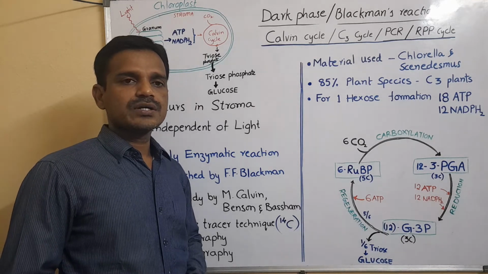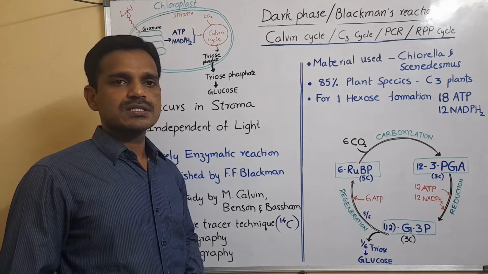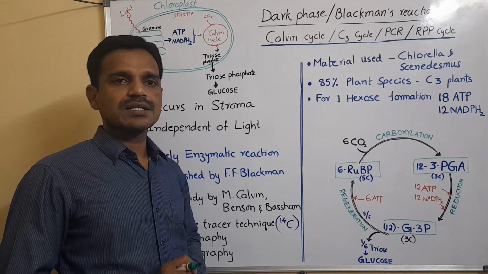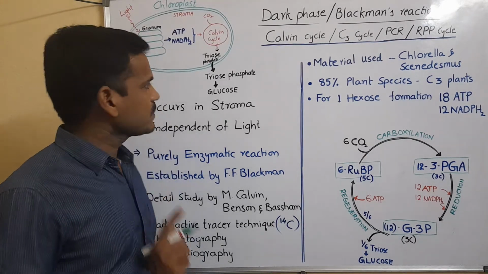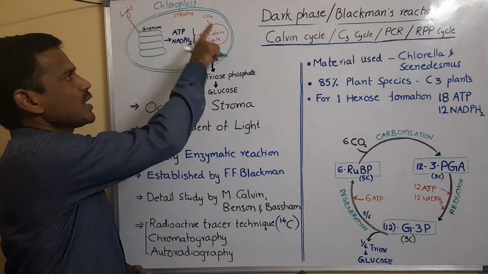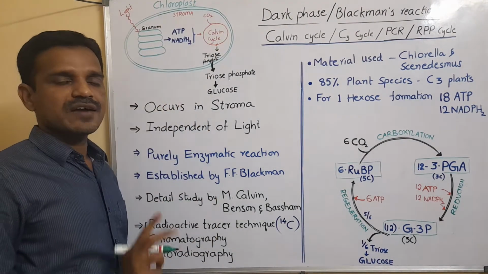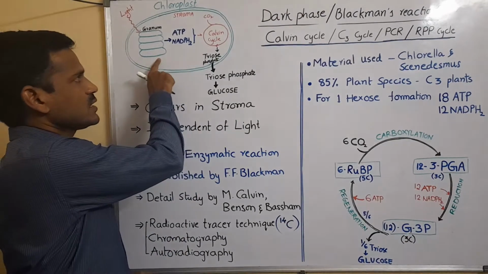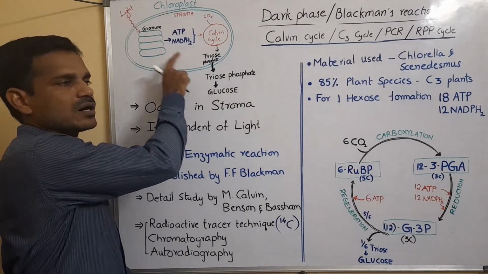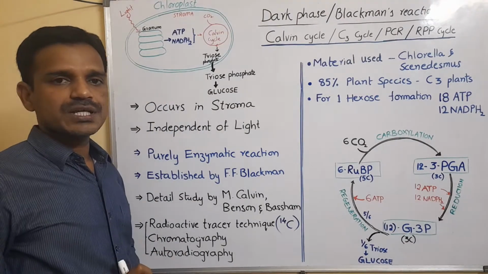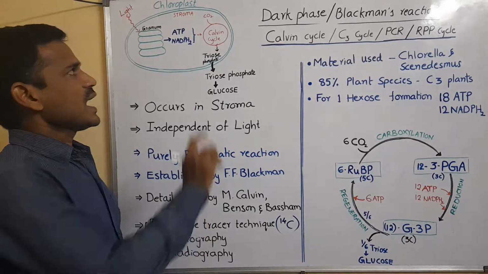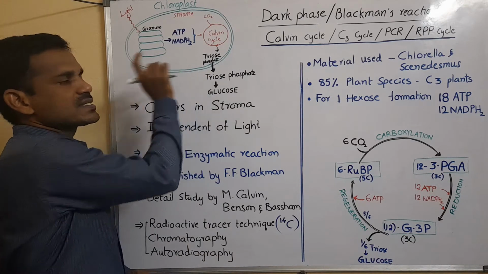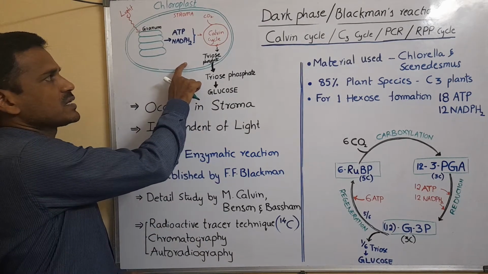Hello, now we are going to learn about photosynthesis. Photosynthesis takes place in the chloroplast or green plant parts. So, green plant parts contain chloroplast. Chloroplast has mainly two parts: one is grana and the second one is stroma. Grana contains photosynthetic pigments like chlorophylls, carotenes, xanthophylls, and stroma contains enzymes, which is the colorless part.